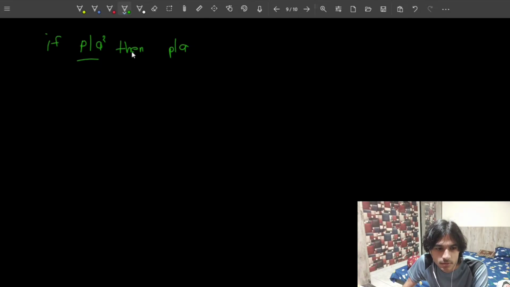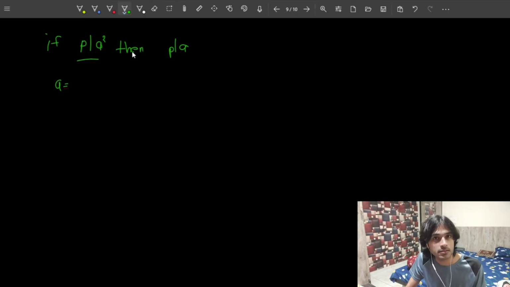So let's just assume, because suppose A is a natural number, right? So either it is gonna be a prime number or composite number, or either it is gonna be 1. So it can either be 1, a prime number, or a composite number. Whatever it is, suppose A is 1.